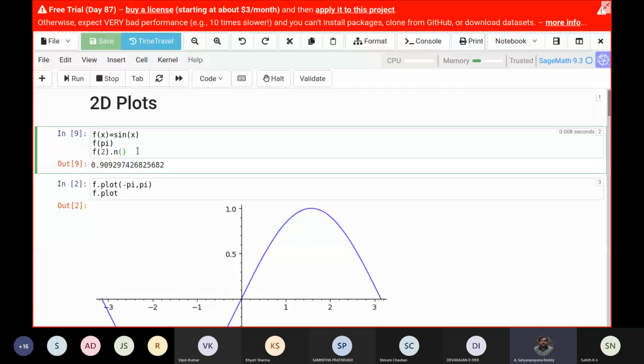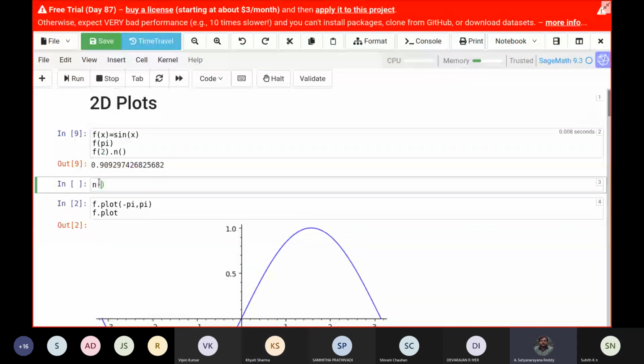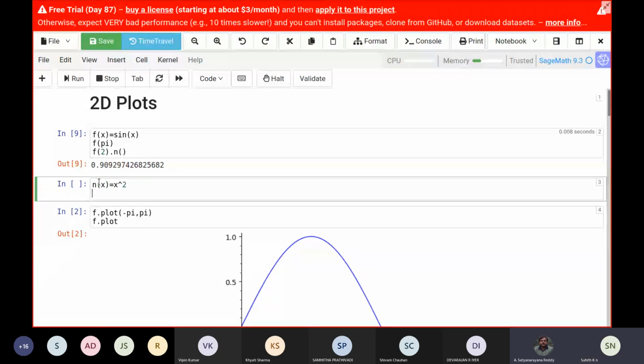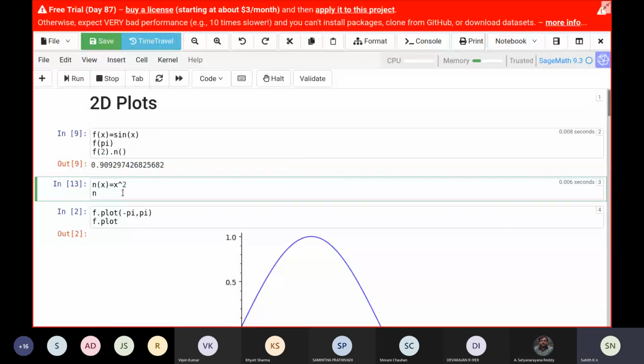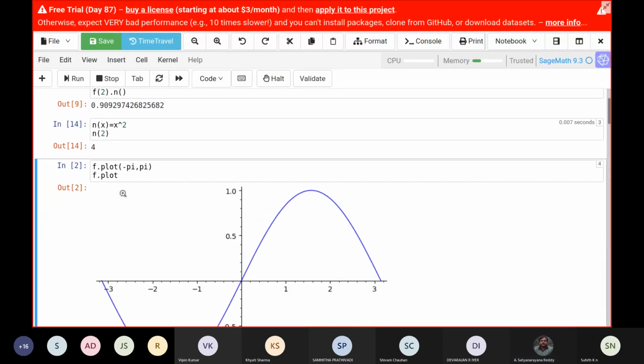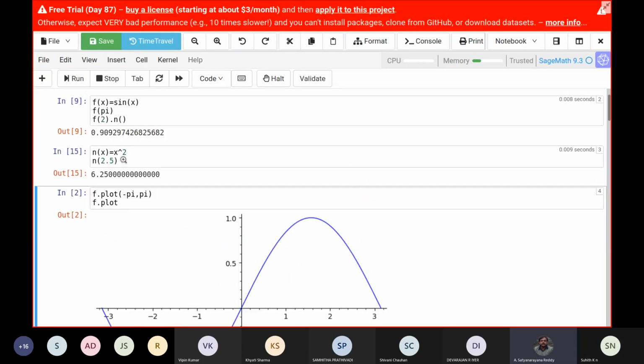So can you define something, n of x equal to x square? Yes, sir. Let us see whether it allows it or not. Then n of 2. Shift enter. n of 2.5. Whatever. So now n already works as a function, so no problem, right? n of x equal to x square.